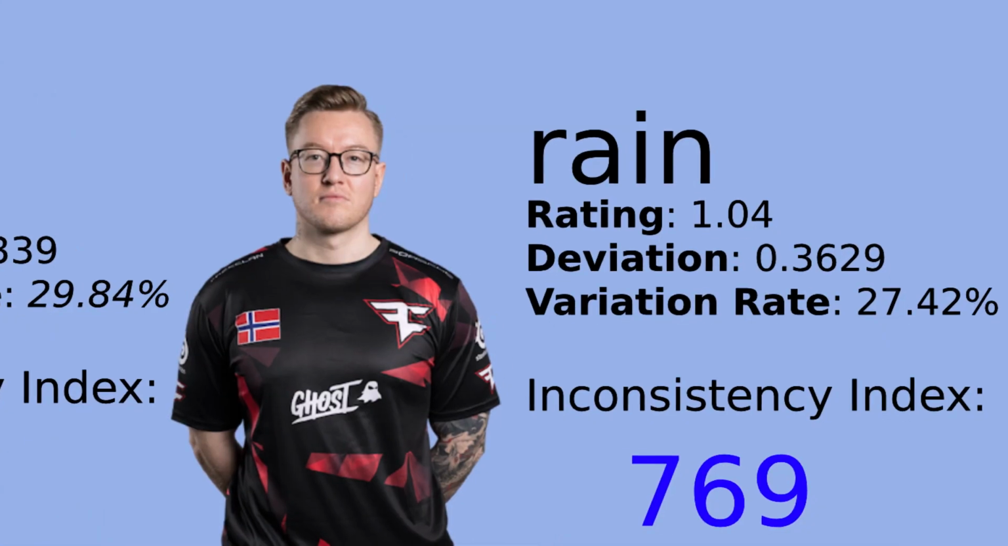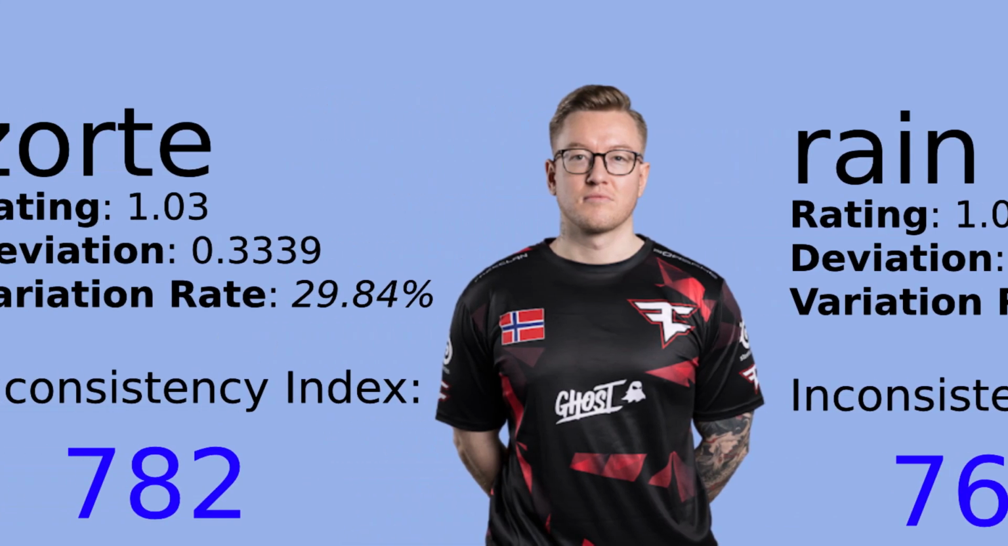Opening our ranking, in 5th place, Rain from FaZe. With an average rating of 1.04, a deviation of 0.3629, and a variation rate of 27%, Rain scored 769 on our Inconsistency Index. The main reason he got so high on the ranking is due to his high variation rate combined with his near 1 average rating.